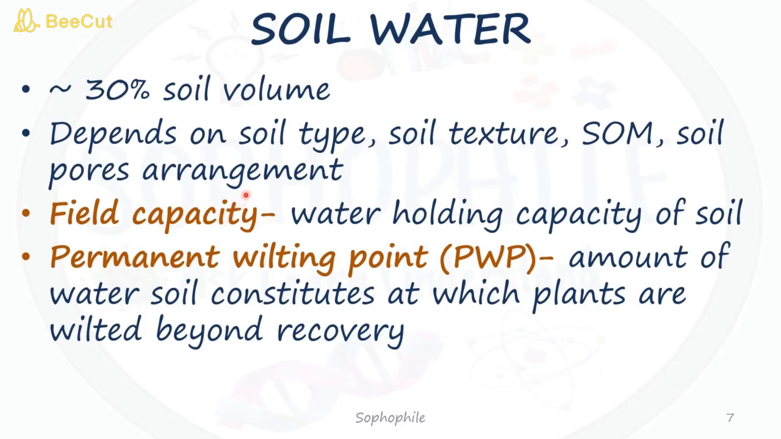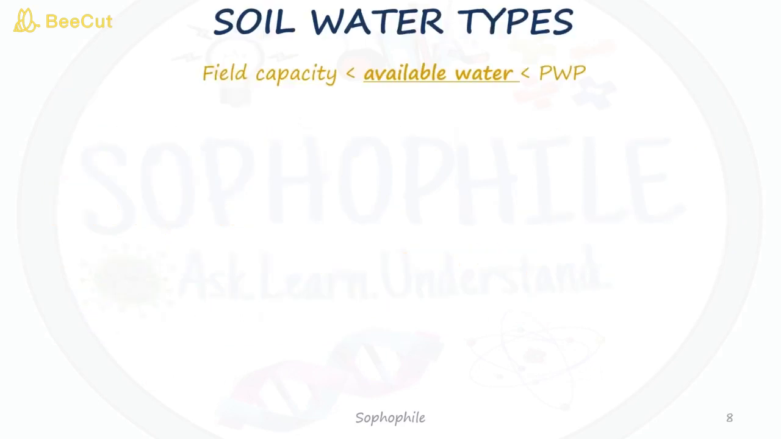Now there is a concept known as field capacity. It is the water holding capacity of the soil. Then permanent wilting point is the amount of water in the soil at which plants wilt beyond recovery. Then there is another concept of available water. It is the amount of water held between the field capacity and the permanent wilting point, or it is the water that is available for uptake by plants.